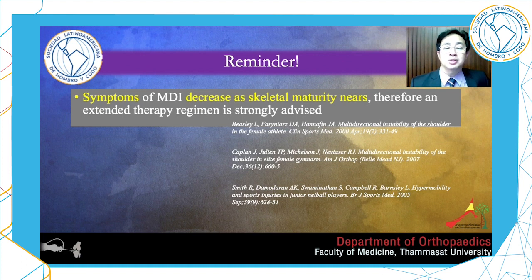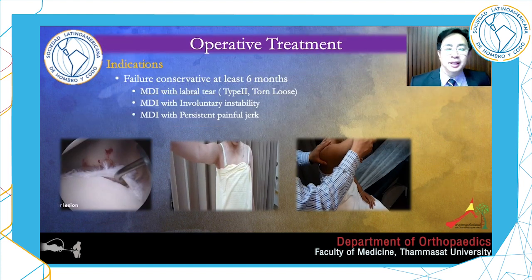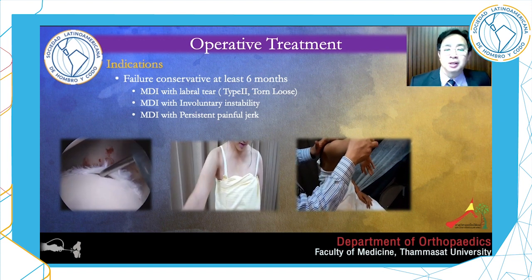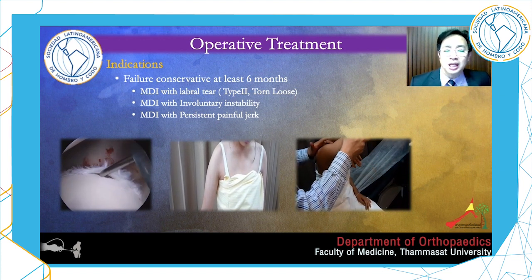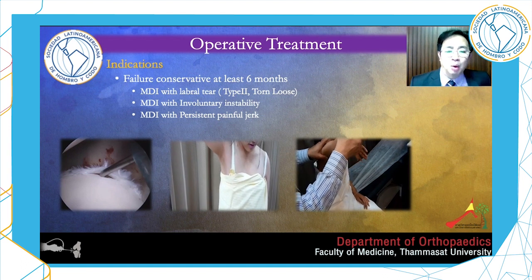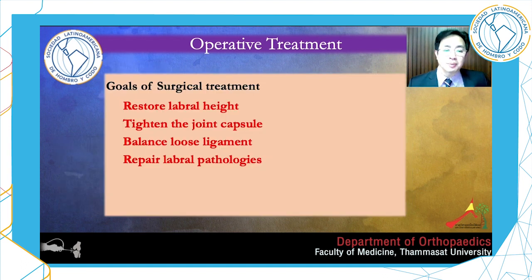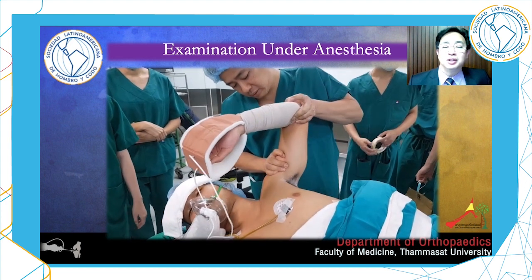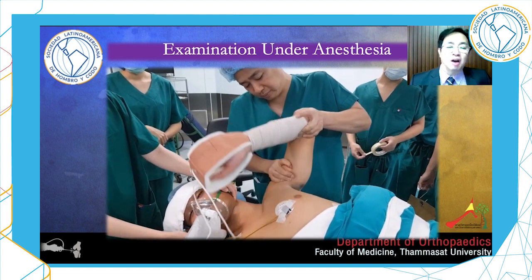A lot of studies show that MDI in the young may improve over time, so initial conservative treatment is always advised. The indication for surgery is failed conservative treatment of at least 6 months in MDI with labral tear, with involuntary instability, or with persistent painful jerk. The goal of surgical treatment is to restore the labral height, tighten the joint capsule, balance loose ligaments, and repair the labral pathologies.